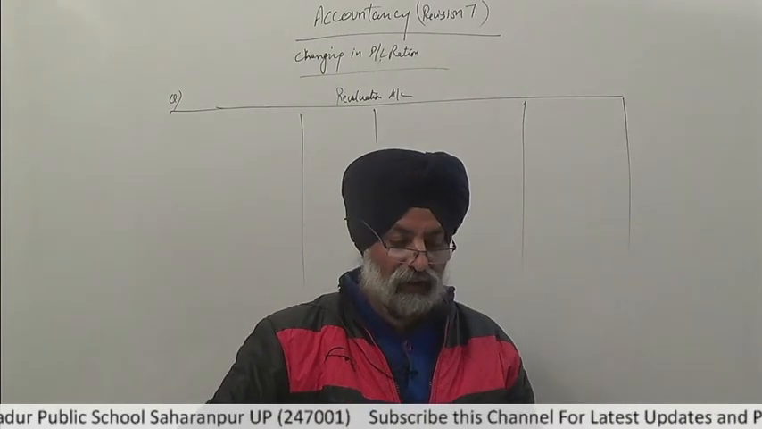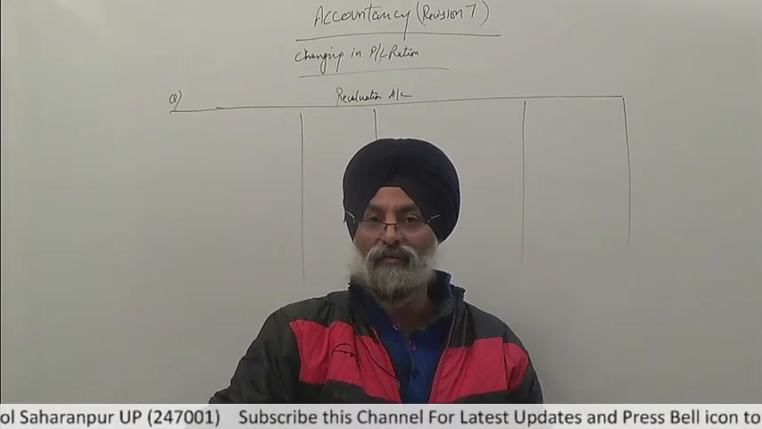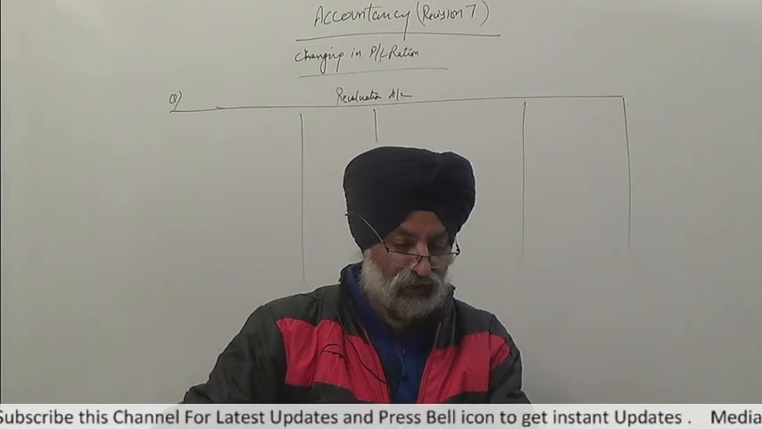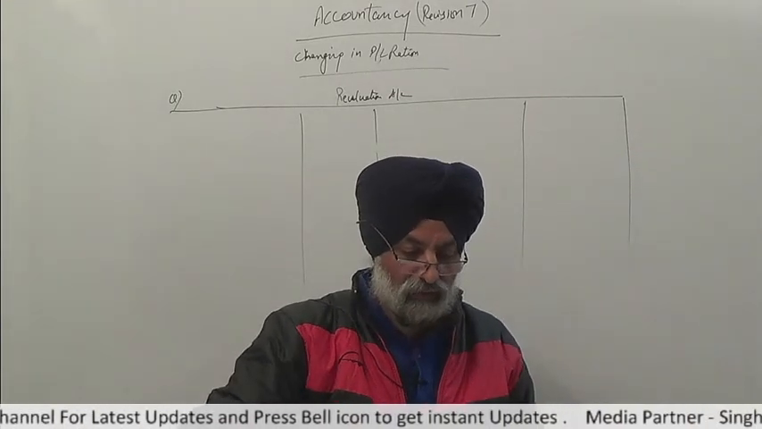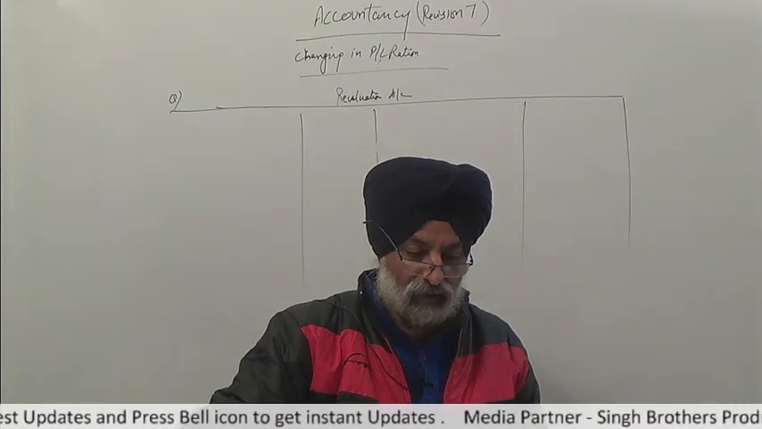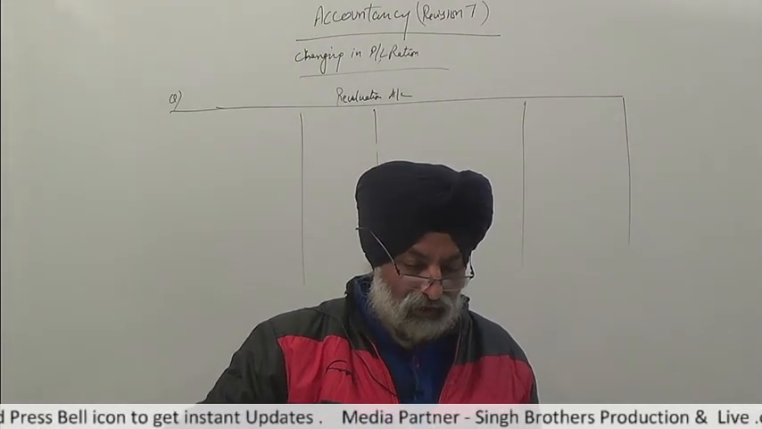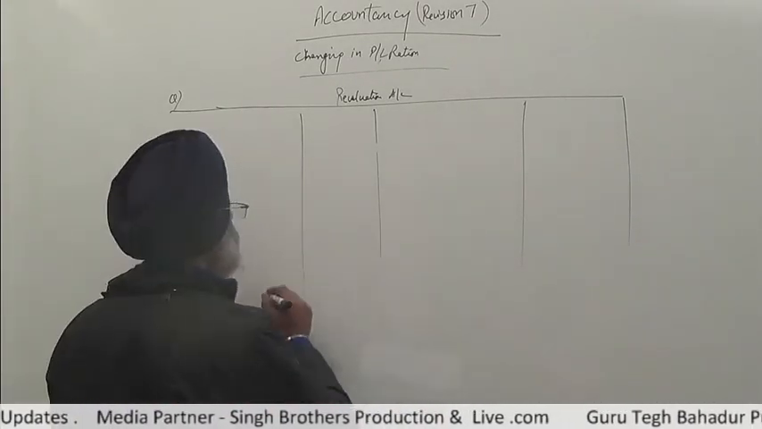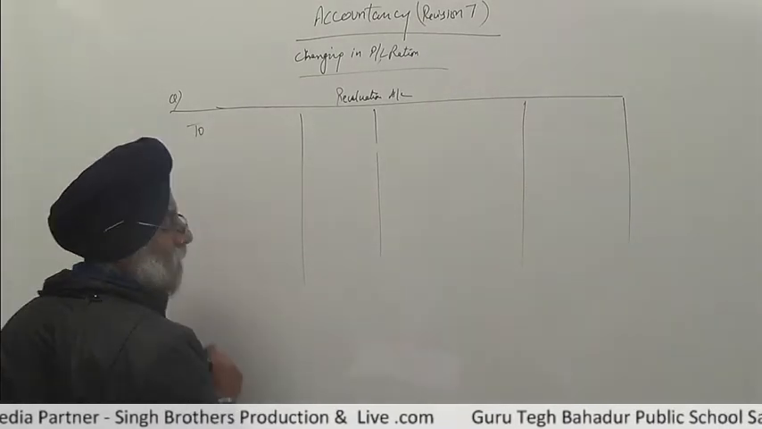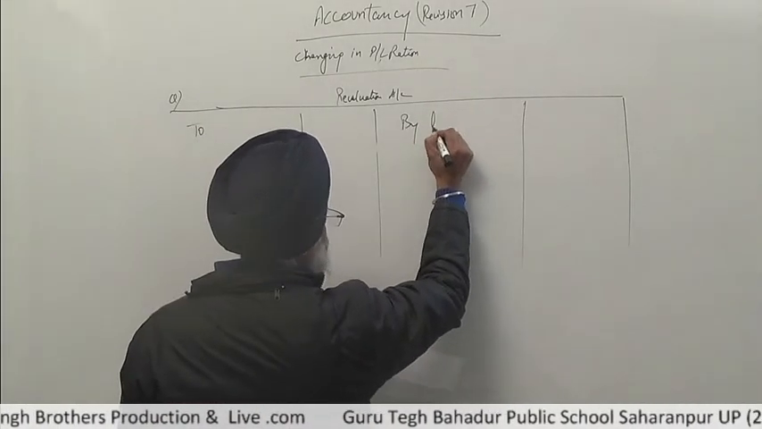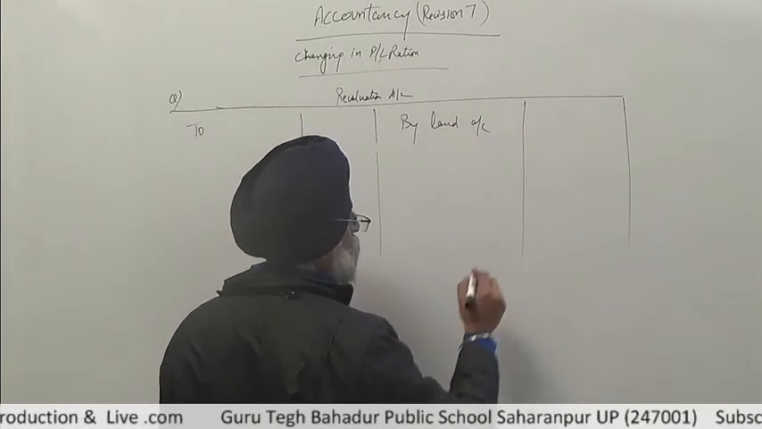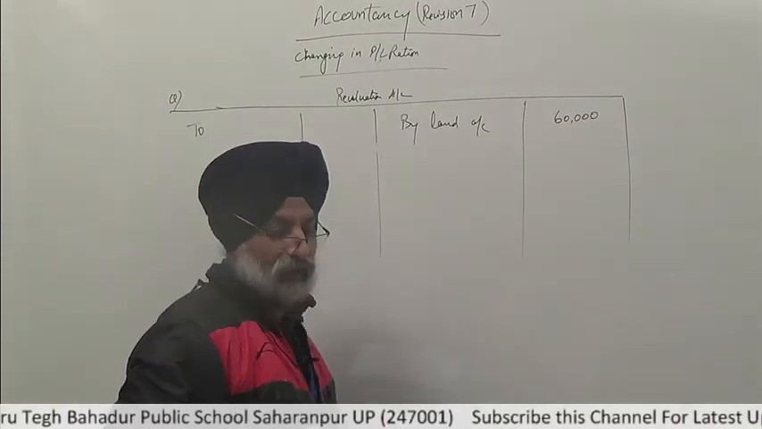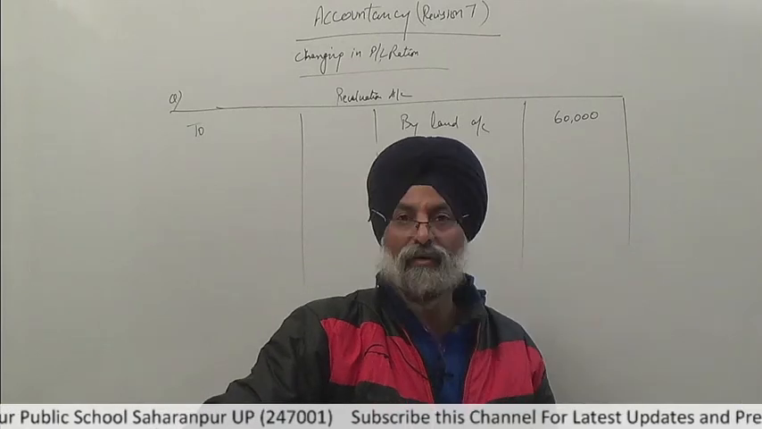Land is to be revalued at rupees 1,60,000. In the balance sheet it is given as 1 lakh. Building is to be depreciated by 6%. By land account, this is rupees 60,000 appreciation, so we will show it on the credit side. Regarding the building, it is depreciated by 6%.